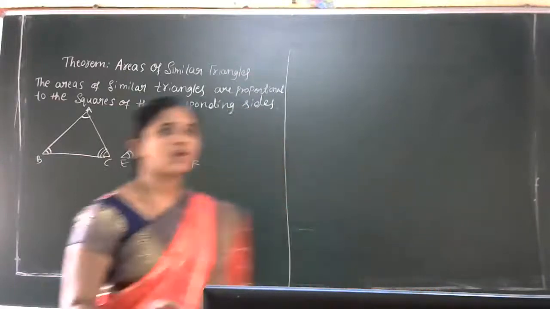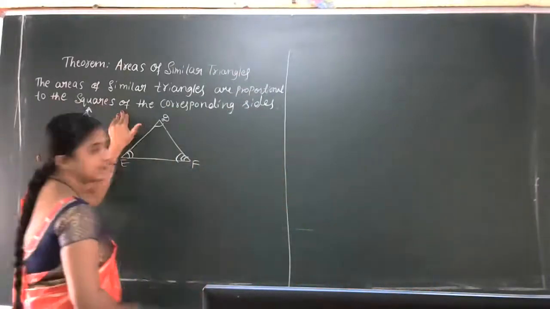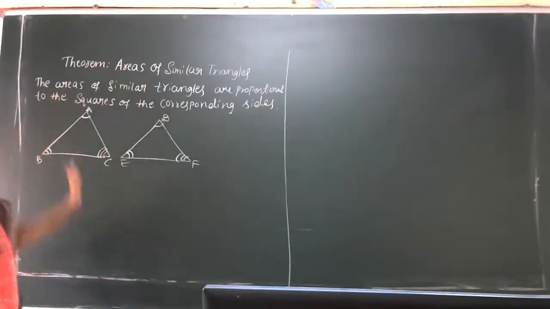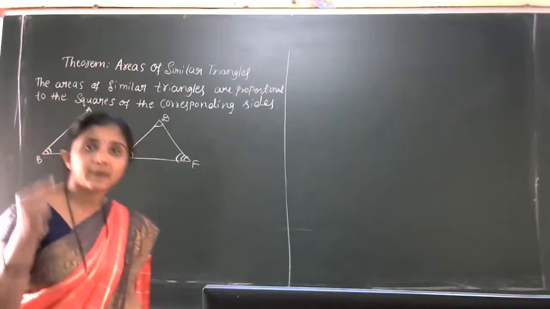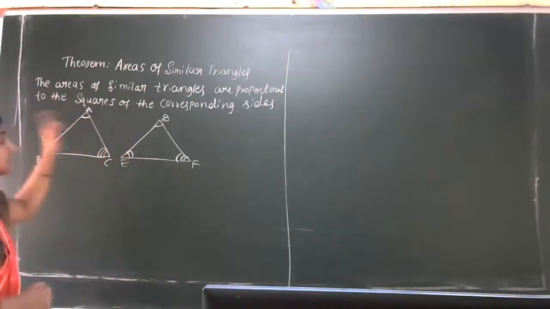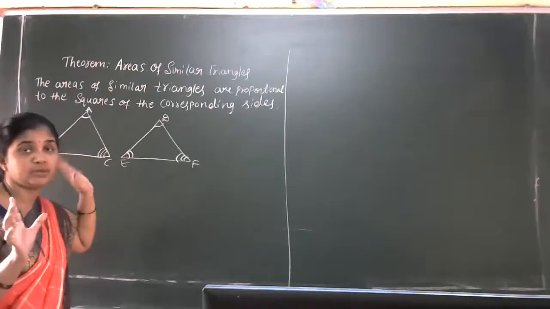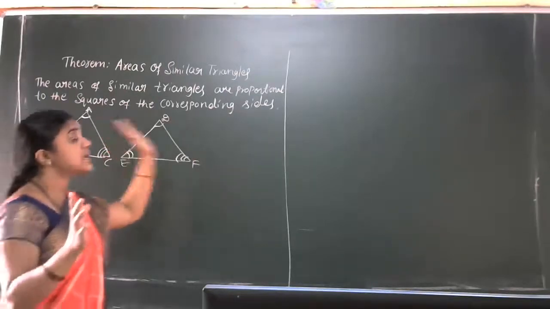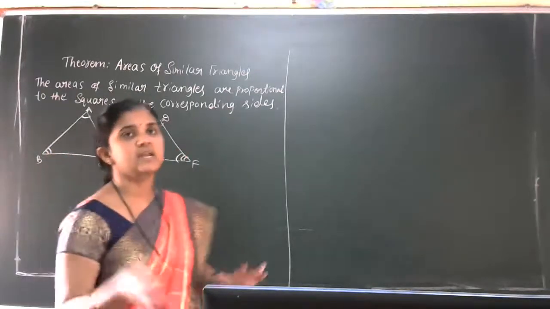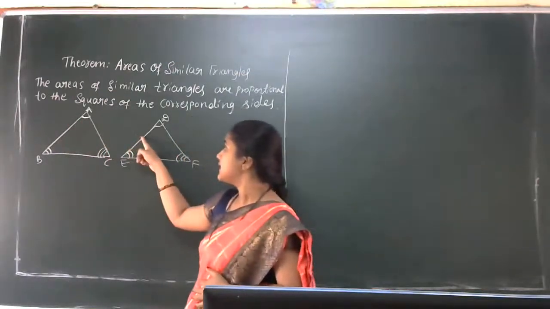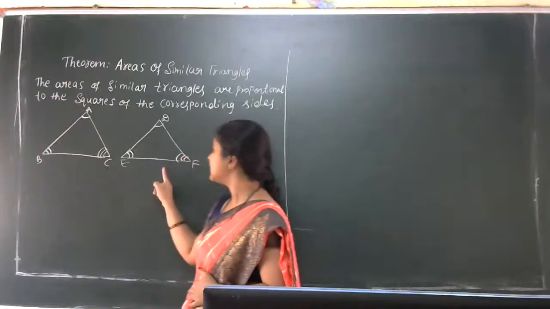Or, short and sweet, we can give the definition in the form: the areas of similar triangles are proportional to the squares of the corresponding sides. The word square is very important. Corresponding sides you all know: AB divided by DE, BC divided by EF.